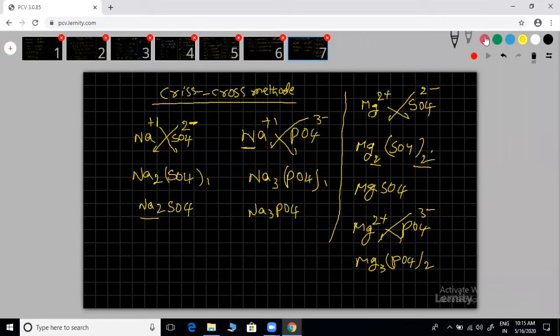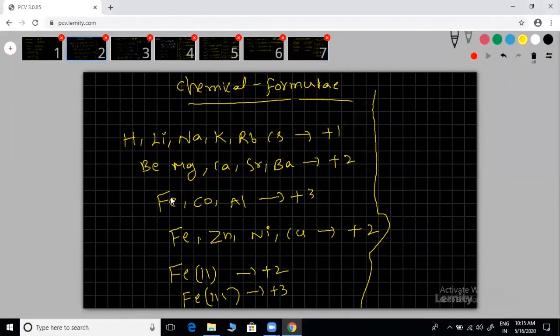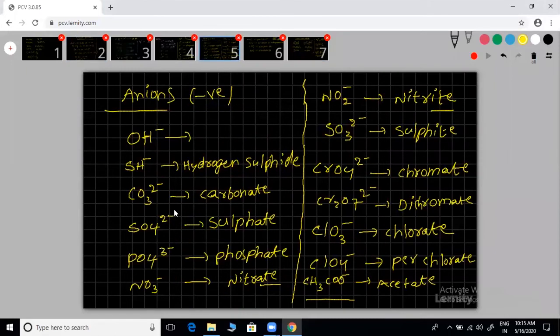I think you understood, I'm expecting. Let me know if you are not understanding. We'll discuss one more example. Very simple. You just see the charge. Charges are already given, you don't have to do anything. Take from here magnesium plus 2. Take aluminum if I am asking, take its charge, and the corresponding anion is already given. Take that anion, then you can write it. Just criss-cross. That's why I'm asking you, to test your memory or your IQ level. Clear?